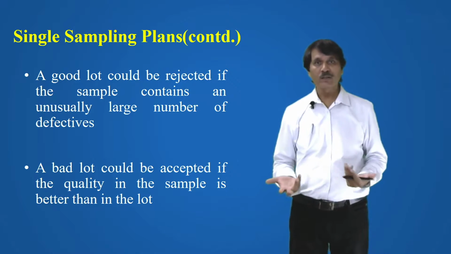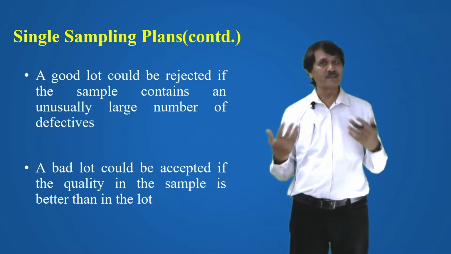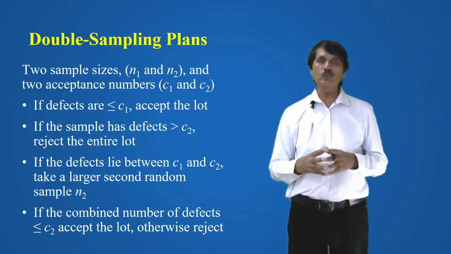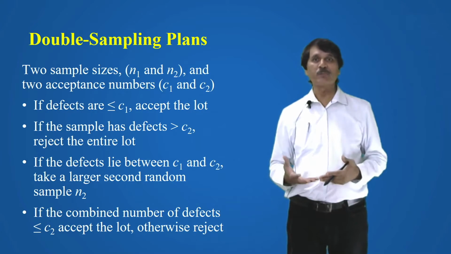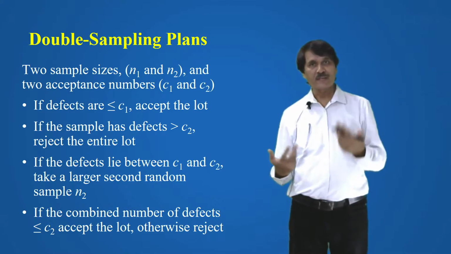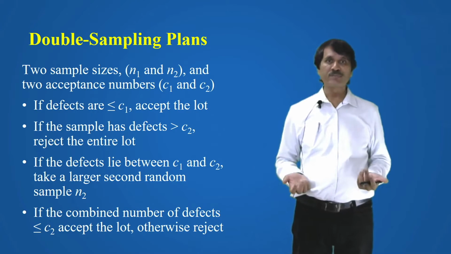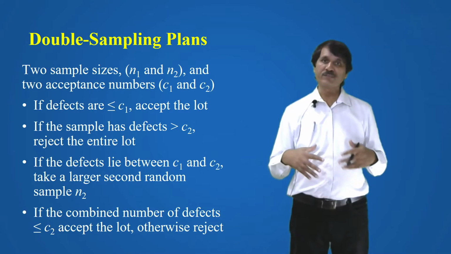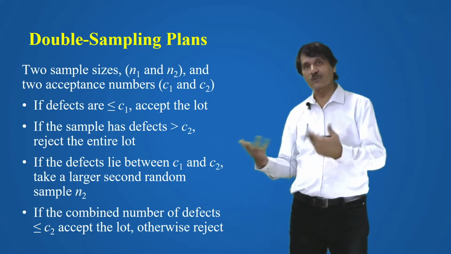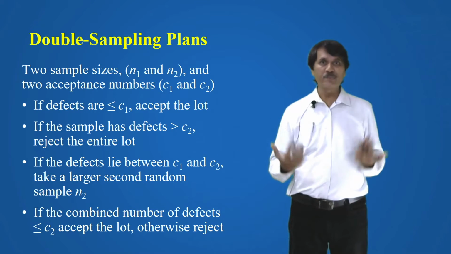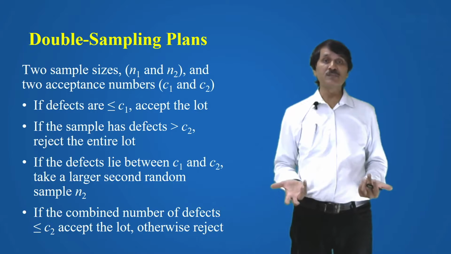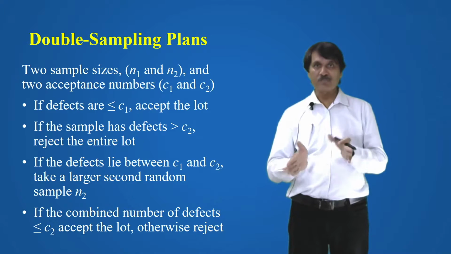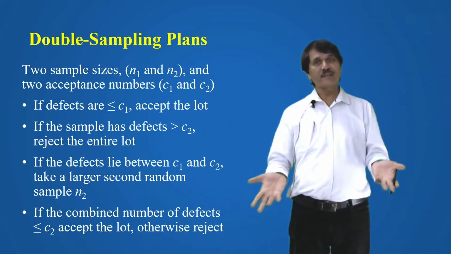So a bad lot could be accepted if the quality in the sample is better than in the lot. Now, double sampling plan. Here you are having two sample sizes, or two sampling plans. N1 and N2 you have taken, and two acceptance numbers, C1 and C2. If defects are less than or equal to C1, you are going to accept the lot. If your sample has more than C2, you are going to reject the entire lot, since the sample is having more number of defects.